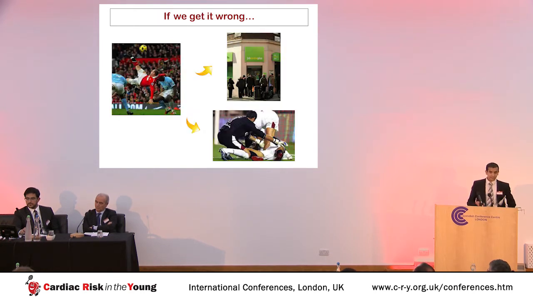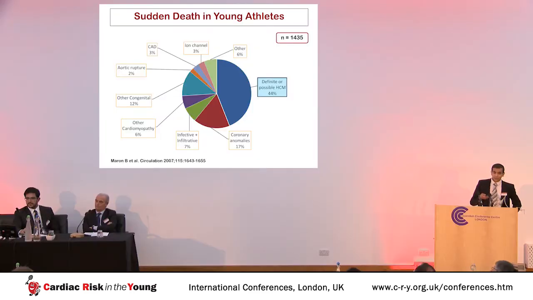And it's essential that we get this right in these grey zone cases, because if we erroneously label a healthy athlete with a cardiomyopathy, then we run the risk of destroying a young and lucrative career. However, more seriously, if we miss a true case of cardiomyopathy, then we run the risk of seeing a sports-related sudden cardiac death. So I'm going to start by talking about the role of echocardiography in the diagnosis of left-sided cardiomyopathies in athletes. And if we come back to the causes of sudden death in athletes, we've seen that throughout the world, the most common cause is hypertrophic cardiomyopathy.